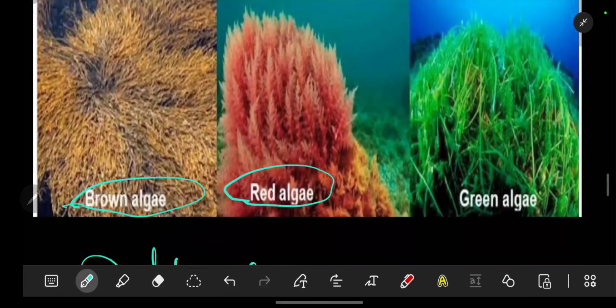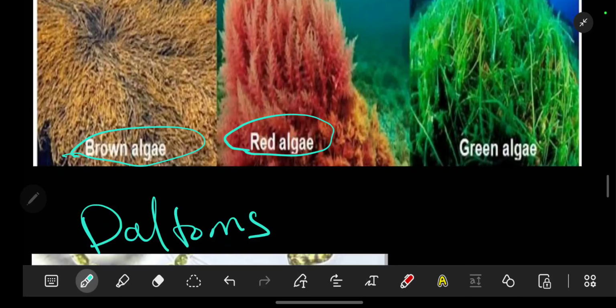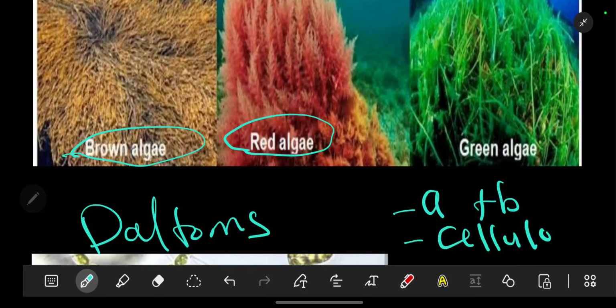So the type of chlorophyll that is found in green algae is chlorophyll A and B. This is the type of chlorophyll found. Then when we look at the components it is made up of, it also has cellulose, which is the part that forms the cell wall.